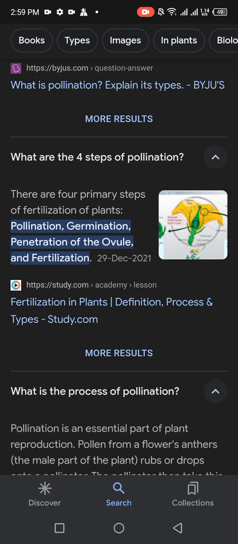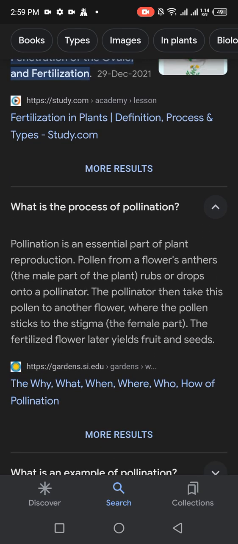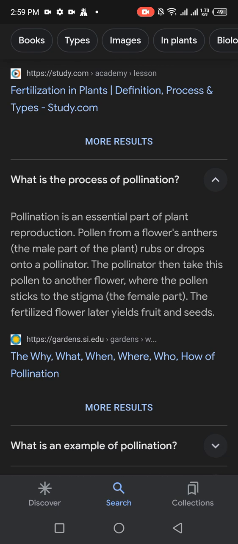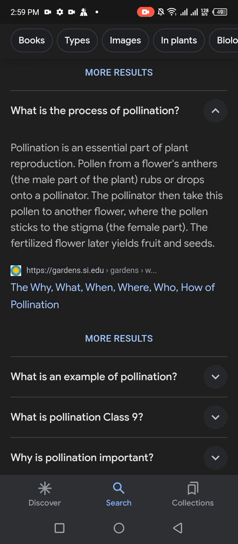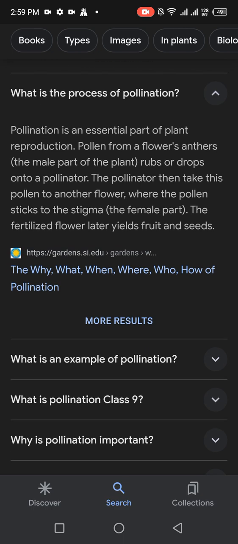उसके बाद देखिए what is the process of pollination. Pollination is an essential part of plant reproduction. Pollen from a flower's anthers, the male part of the plant, rubs or drops onto a pollinator. The pollinator then takes this pollen to another flower where the pollen sticks to the stigma. The fertilized flower later yields fruit and seeds.